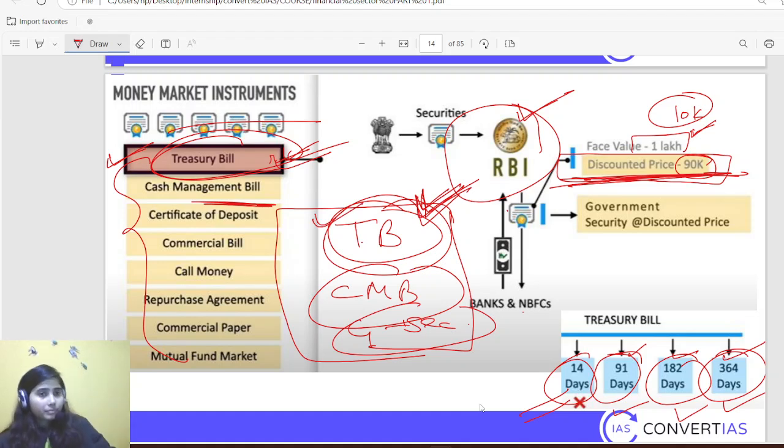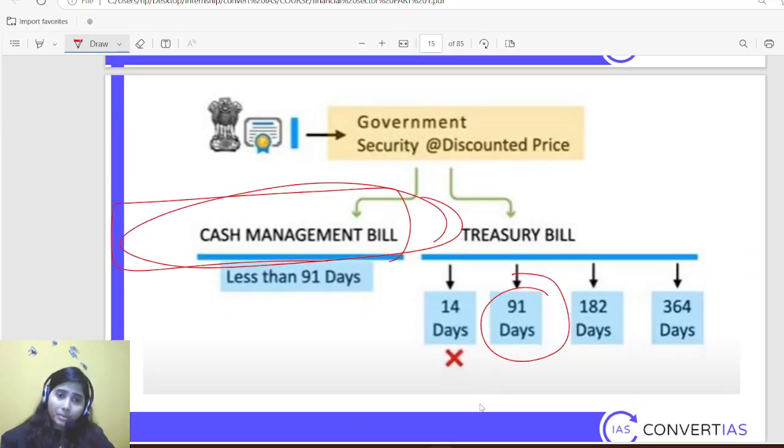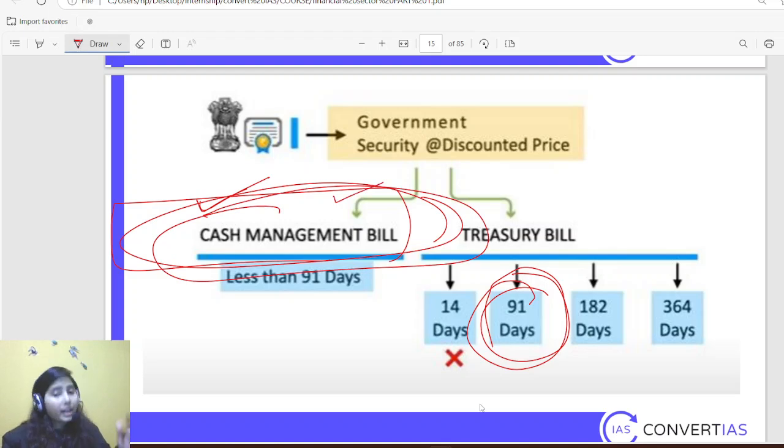So treasury bill is a kind of collecting money for the government, borrowing money from market. Whenever our government needs some money for a year, they issue treasury bill. If there is an immediate purpose for government to borrow some money from market, then below 91 days they can go for cash management bill issue. If government needs money for 30 days, suppose, then they will issue cash management bill in the market again through RBI, and they will get money out of it.